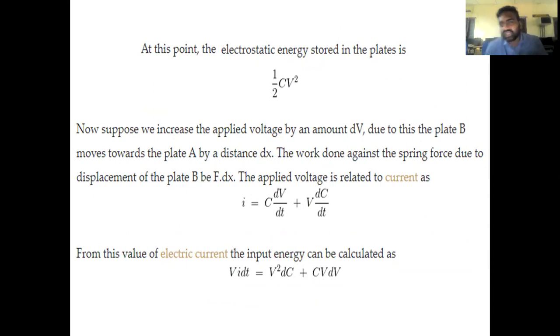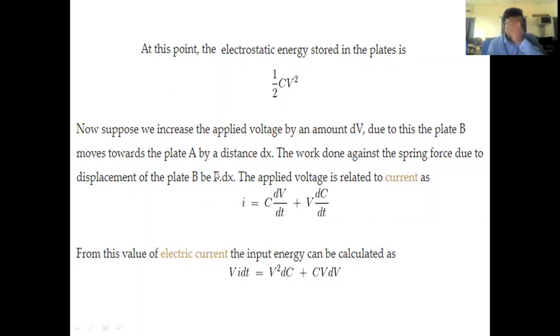This is the initial energy. If there is a change in the applied voltage, it changes to dV, and if there is a change in voltage, there is definitely a change in the electrostatic field condition.